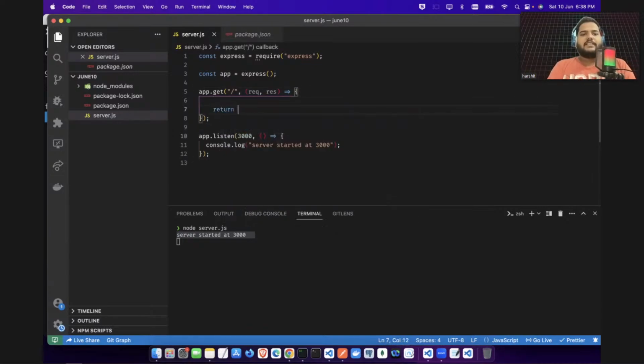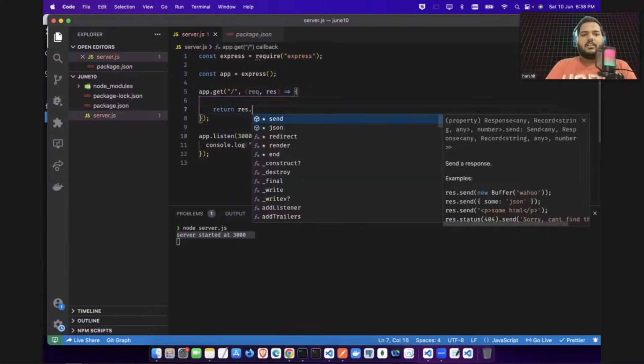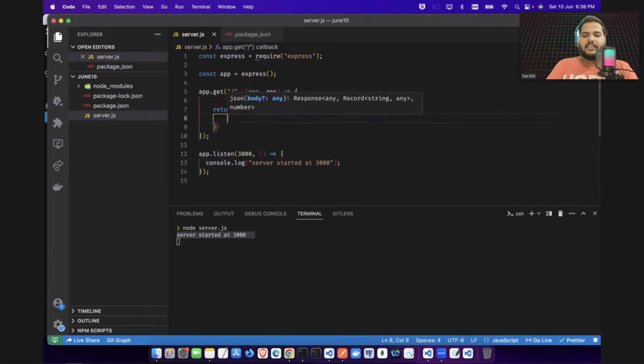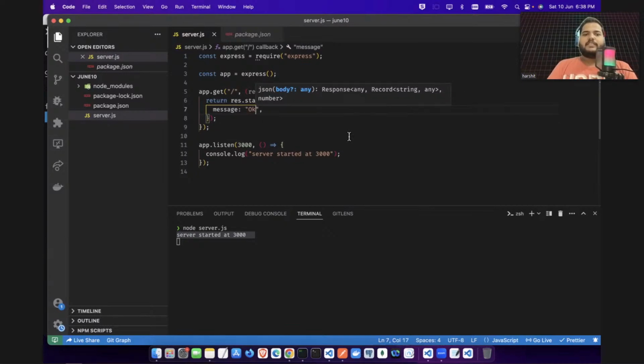So here we will say, let's say, return res dot, I will set some kind of status code. I will talk about what the status code is later. I will send a JSON response. You remember, I told you APIs will always return the data in JSON format. So here I will say message, and for message you can give any message. So here I will say okay. So that's simple. If anyone comes to this path here, I will return this message.